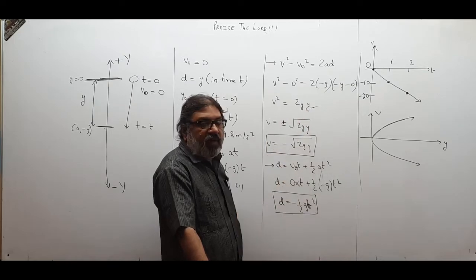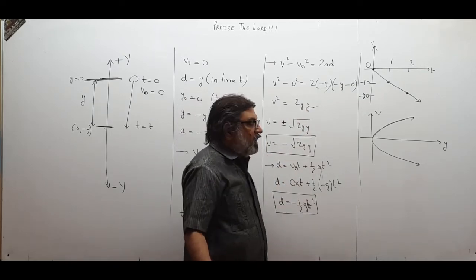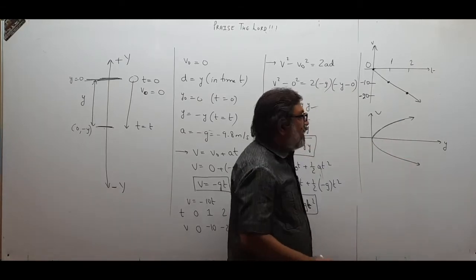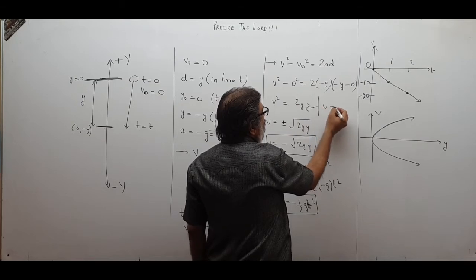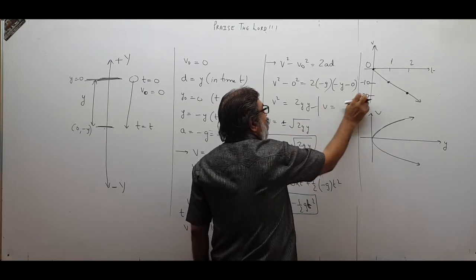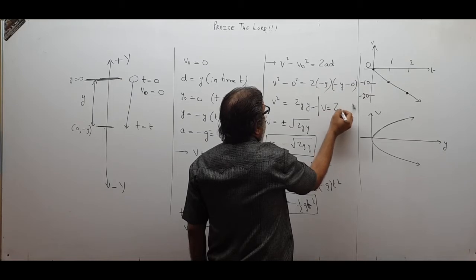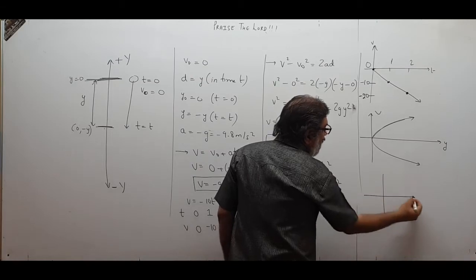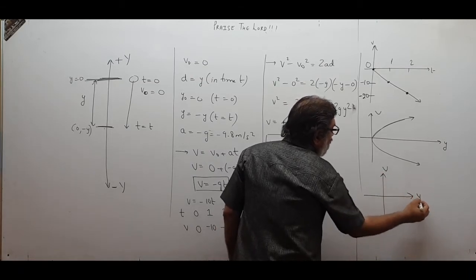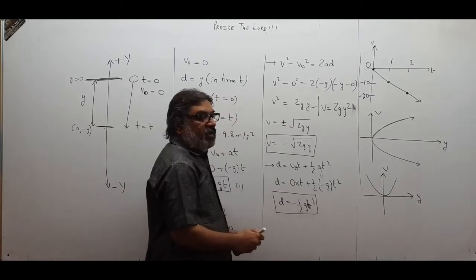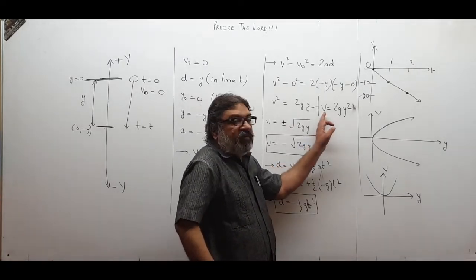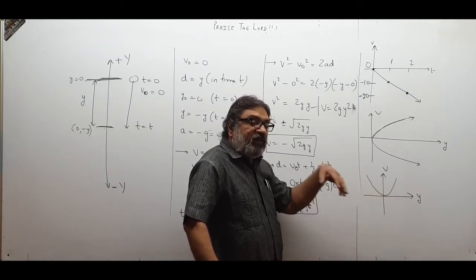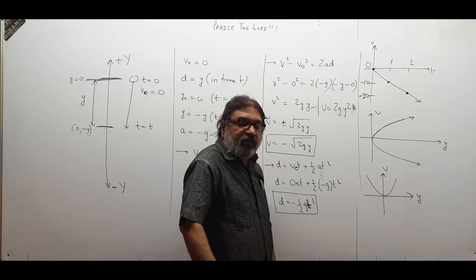So the variable which has power 1, the graph will be symmetric about that axis. Suppose it were v equal to 2g y square, then y has the square and v has power 1, and the graph would have been like this, with v over here and y over here. So the variable which has power 1, the graph is symmetric about the axis on which that variable is plotted.